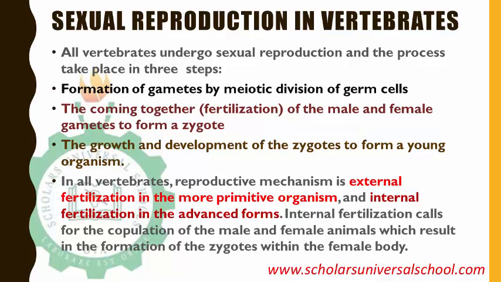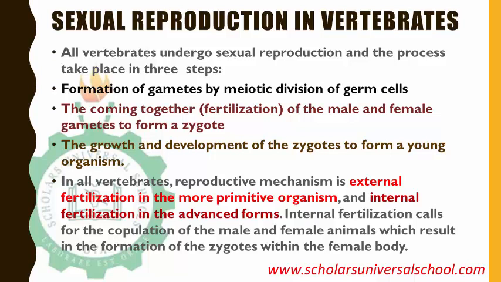Then, the coming together of those gametes, which we call fertilization. The male gamete and the female gamete come together to form a zygote. Then the growth and development of the zygote to form a new, young individual. After fertilization, the zygote begins to grow and develop gradually to form a young individual. Those three things are key in sexual reproduction. All vertebrates can reproduce externally or internally.